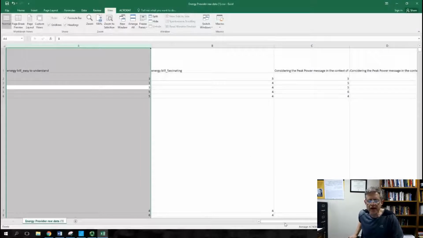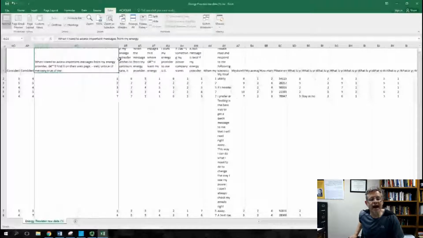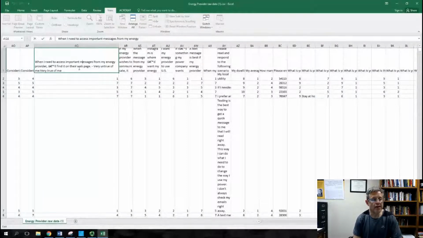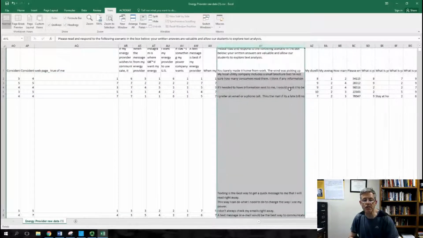So if you can see this, we can label them across the top, right? And remember, all of these have to come up with a simple label, okay? Remember, these are the true and untrue right here. So this might be web page, and then I'm going to put true of me. I might just save that much because I will know that's enough for me to remember it's one of those special 8. Then I'm going across these, stretching them open. This is the text box one.